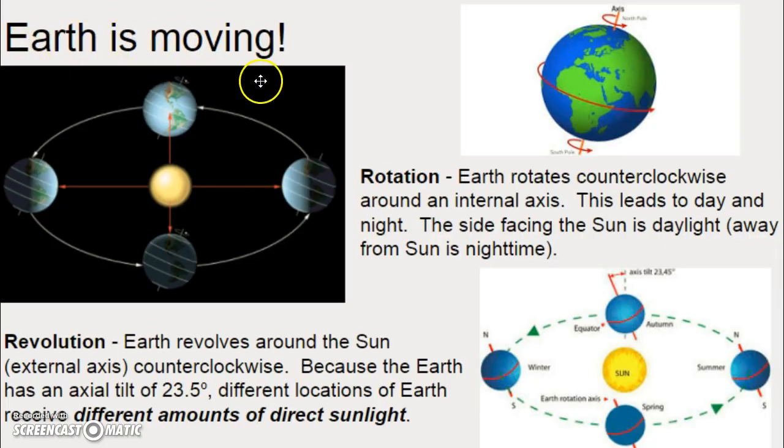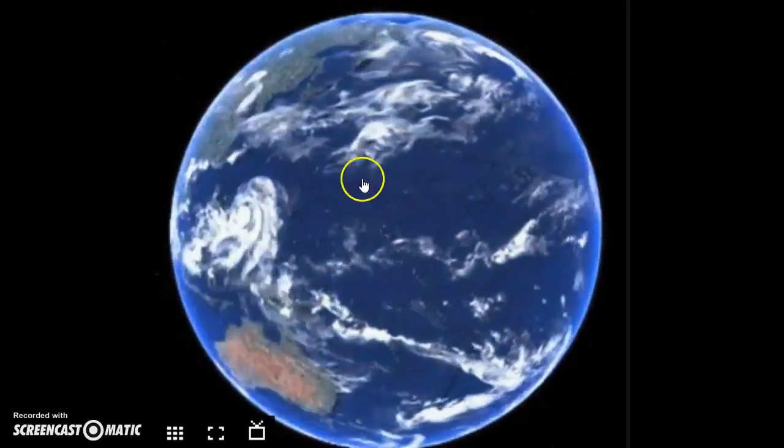So let's start off with the basics. The Earth is moving. When we look at a rotation, we have to understand that the Earth rotates in what we're going to describe as counterclockwise around an internal axis. This leads to day and night. The side that is facing the Sun is daylight and away from the Sun is nighttime. So here's a simplified explanation of that.